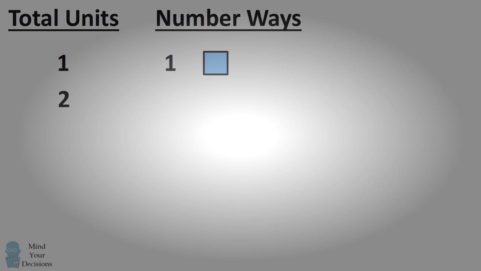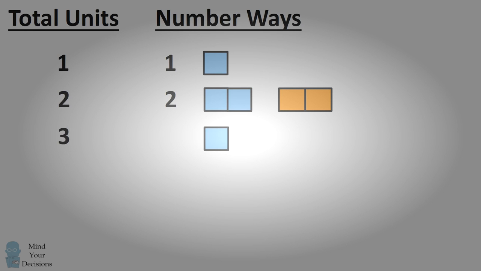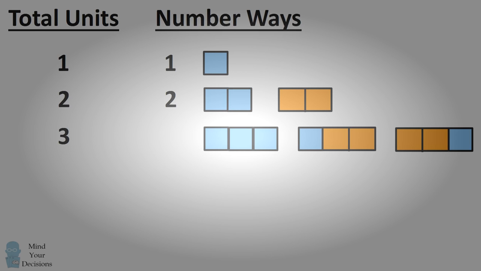If we had 2 units, we could compose it as 2 short beats, but we could also compose it as 1 long syllable. There are 2 total ways we can compose 2 units of metrical beat. What about 3 units? Now we can have 3 short syllables. We can start out with a short syllable followed by a long syllable, or we could start off with a long syllable and end with a short syllable. So there are 3 total ways to compose 3 units of metrical beat.